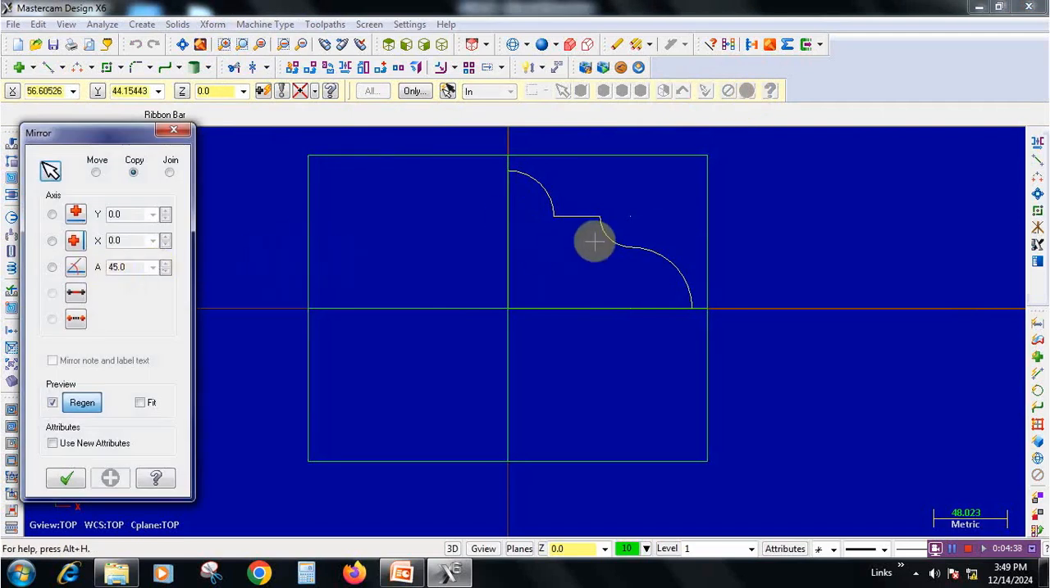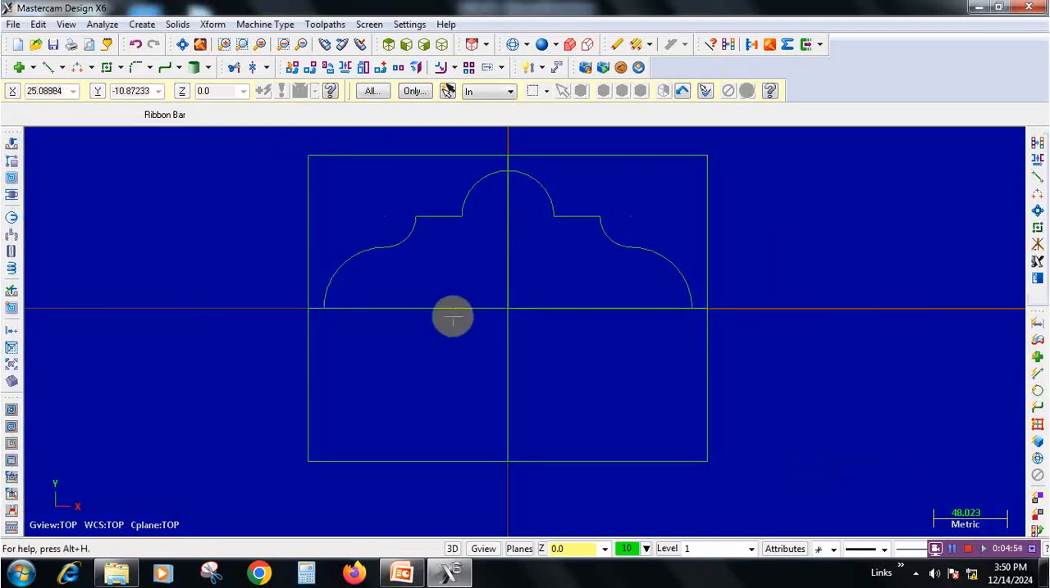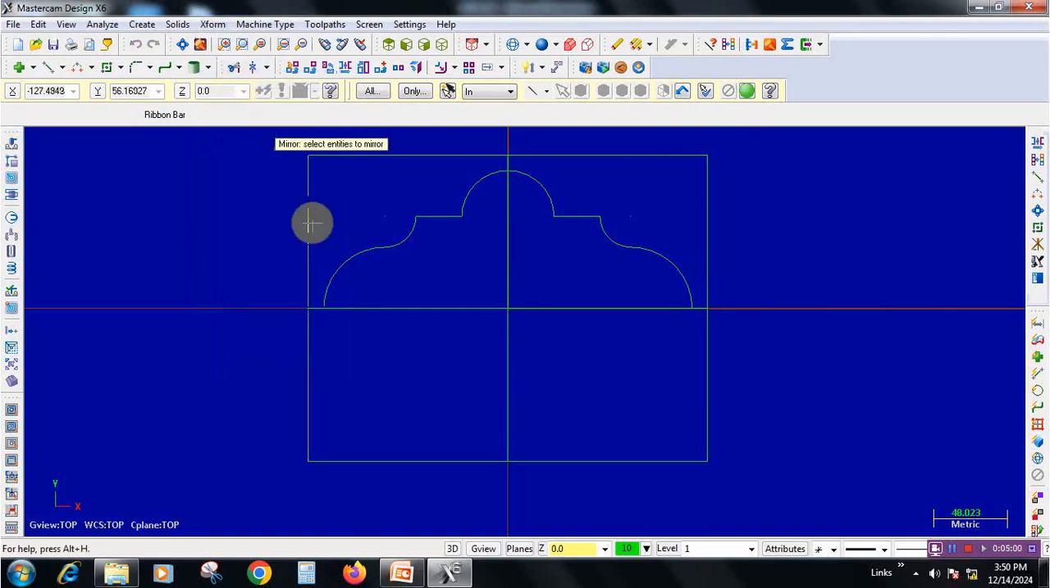So where we are going to reflect this spot. First we will reflect in the second quadrant. For that we need to select X direction and go to apply icon, right click, go to clear colors. The color will be changing, and once again go to X form, go to mirroring command, click on the profile, select it completely and go to end selection.